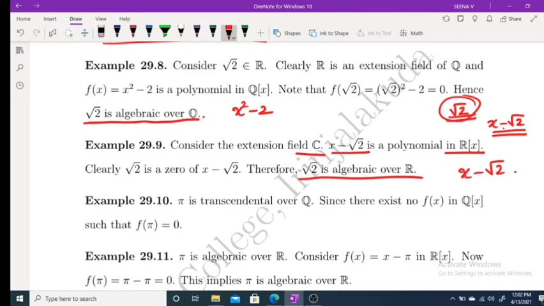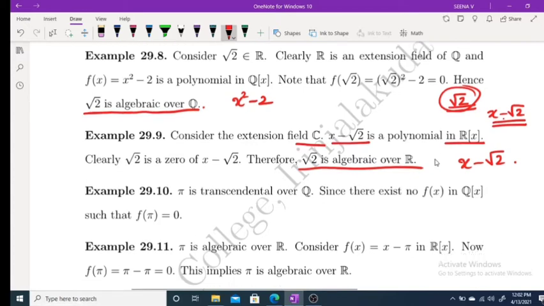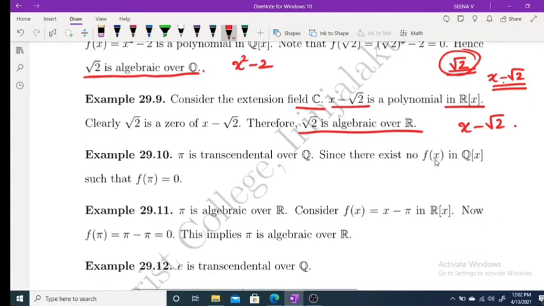Pi is transcendental over Q because there does not exist any f of x in Q[x] such that f of pi equal to 0. If you take any polynomial for which pi is a root, then clearly its coefficients do not belong to Q. Therefore pi is transcendental over Q.